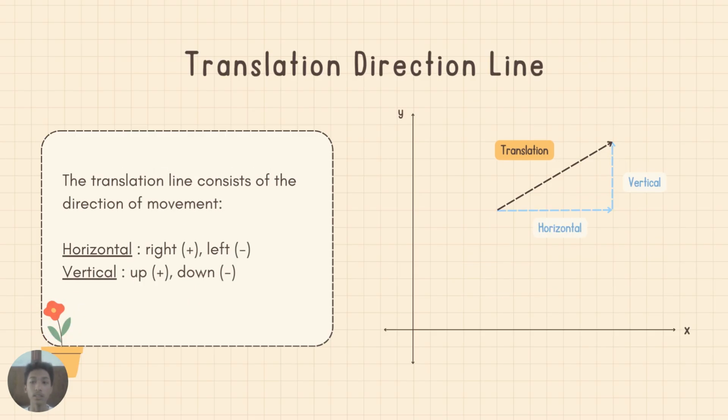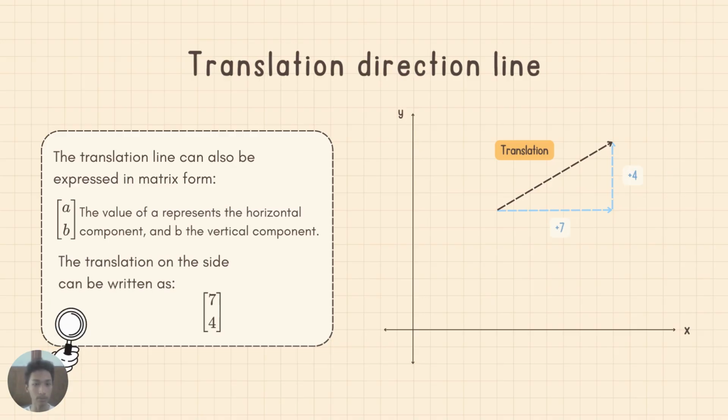A translation vector consists of two components, a horizontal component and a vertical component. For example, a positive horizontal value means movement to the right. A negative horizontal value means movement to the left. A positive vertical value means movement upward, and a negative vertical value means movement downward.